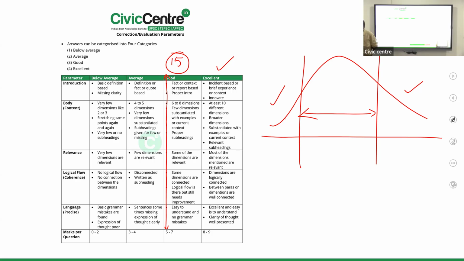Give priority to the body. Give priority to the body. So introduction, conclusion is customary. Introduction and conclusion is customary and will become mandatory if it is explicitly asked.